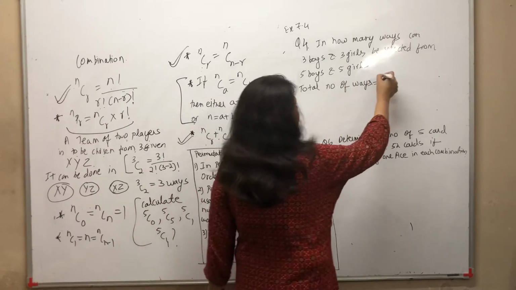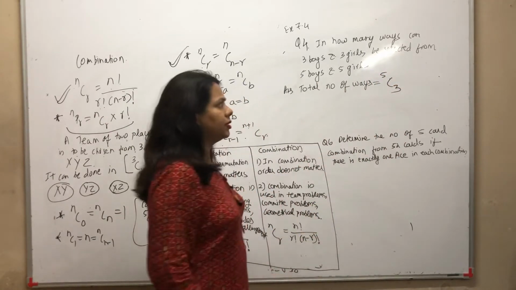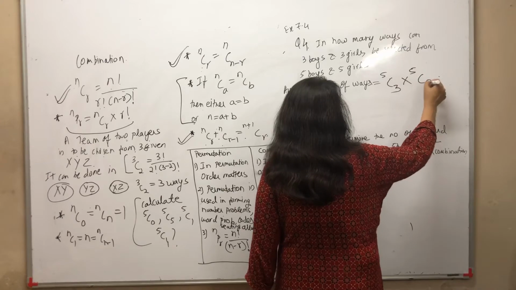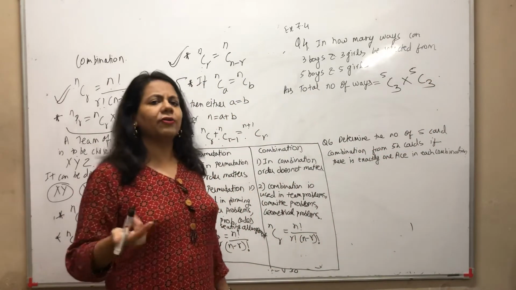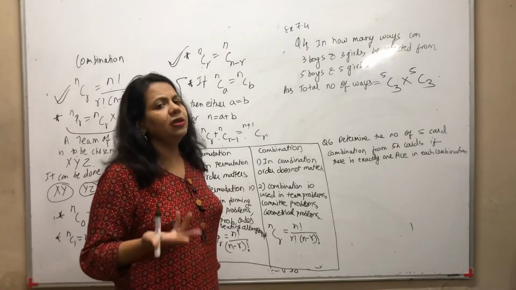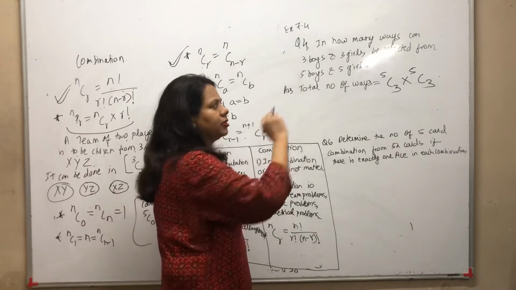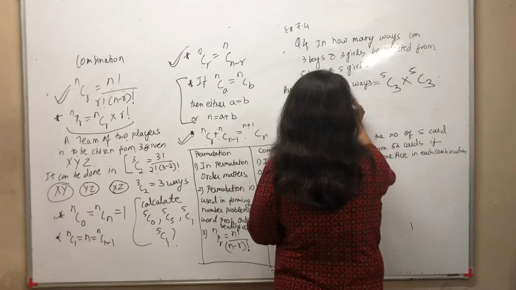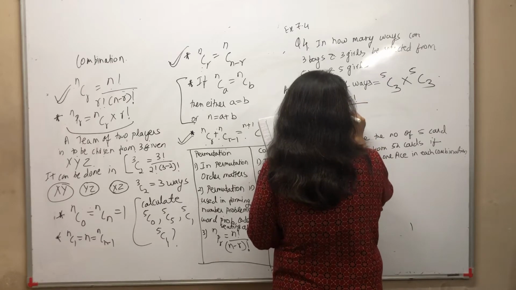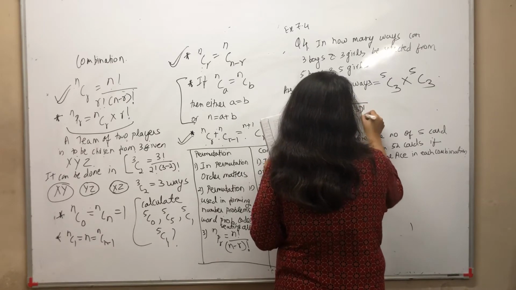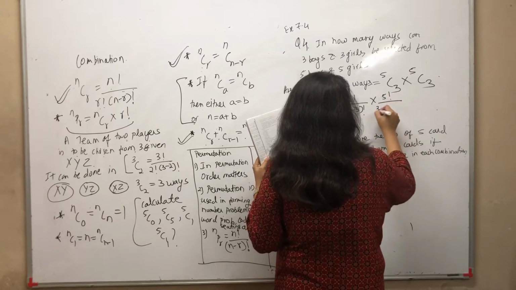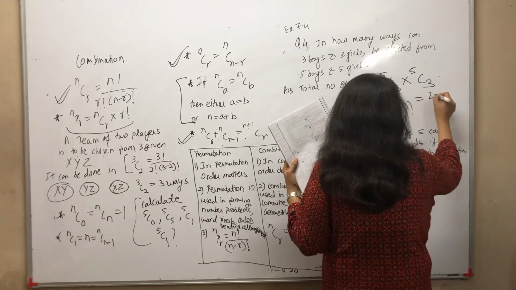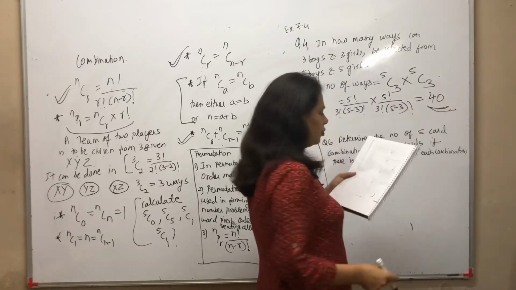You want 3 boys, so the 3 boys you'll choose from the given 5 boys, so 5C3, and the girls you will choose in how many ways? Again 5C3, because you have 5 girls available. You want 3 boys and 3 girls, so we will have to multiply. Come on, solve it. 5C3 into 5C3 is 5 factorial by 3 factorial into 5 minus 3 factorial, into 5 factorial by 3 factorial into 5 minus 3 factorial. When I solve from here, I get my answer as 100.